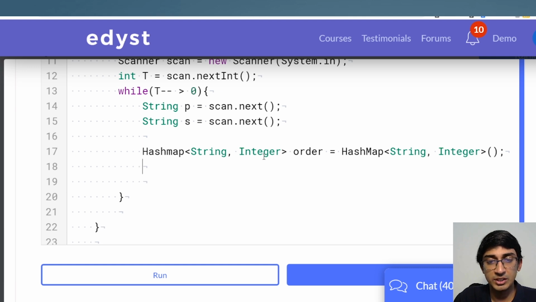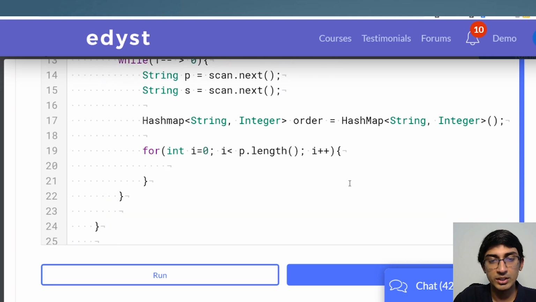Now we're going to go through the string p. For int i is equal to 0, i less than p.length(). And in Java, length will be a function. So p.length(), i plus plus.